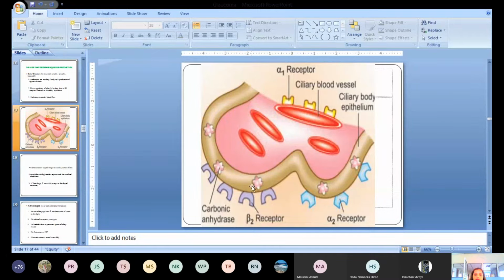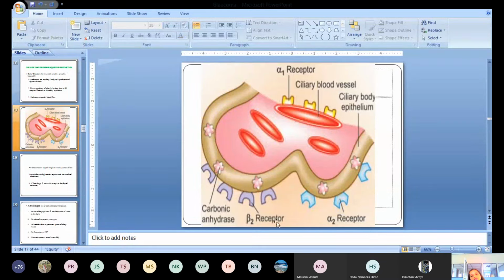In the ciliary body there are different blood vessels present. In the epithelium there are beta 2 receptors and alpha 2 receptors also present. These beta blockers act on the beta 2 receptors.